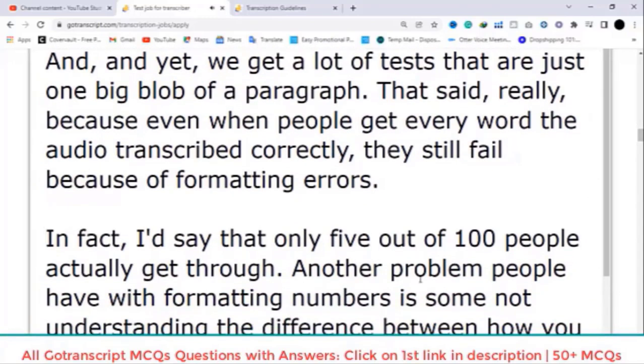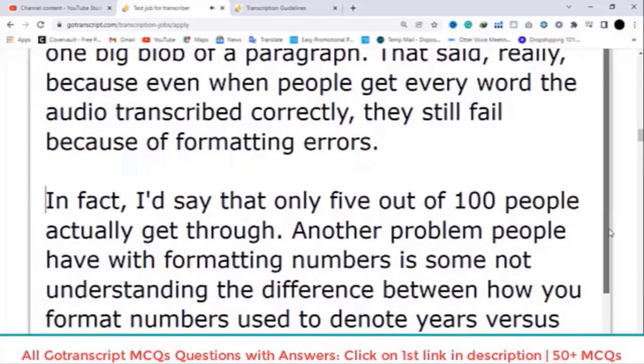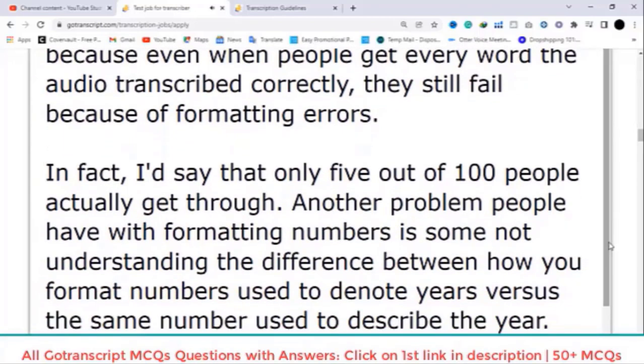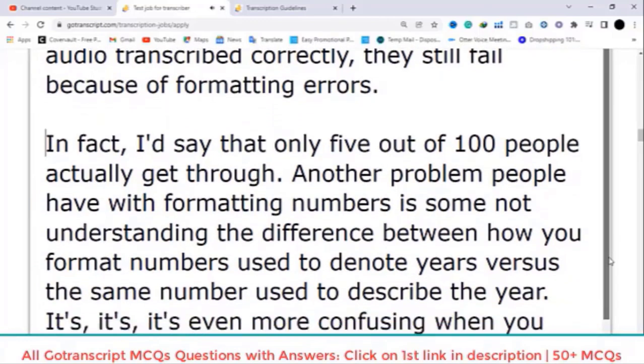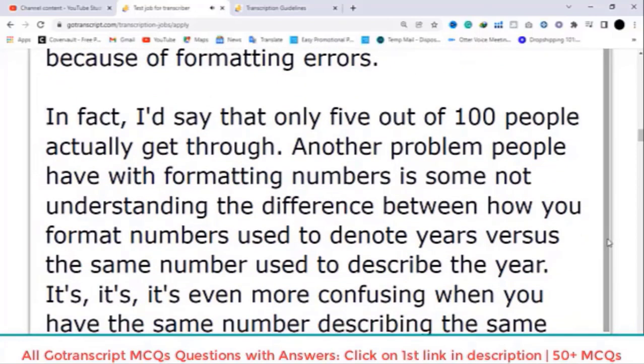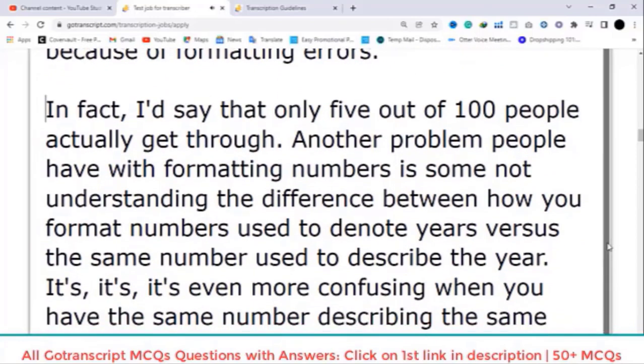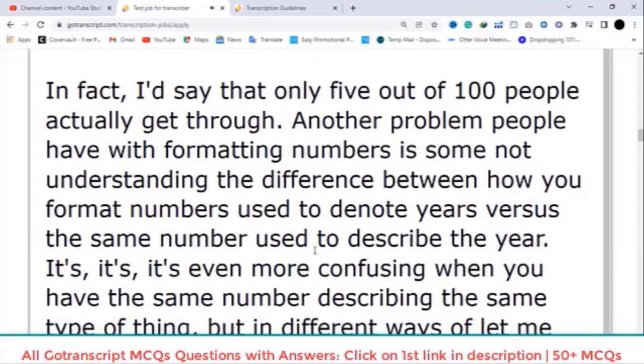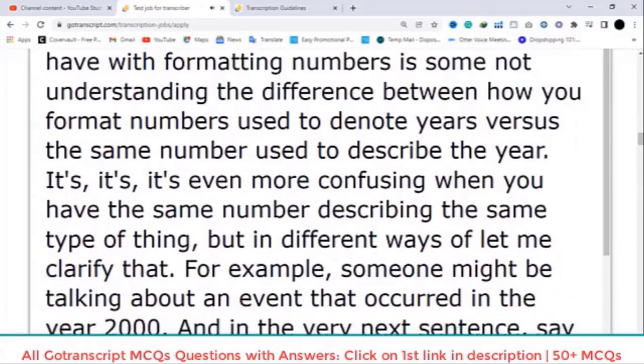Another problem people have with formatting numbers is not understanding the difference between how you format numbers used to denote years versus the same number used to describe the year. It's even more confusing when you have the same number describing the same type of thing, but in different ways. Let me clarify that.